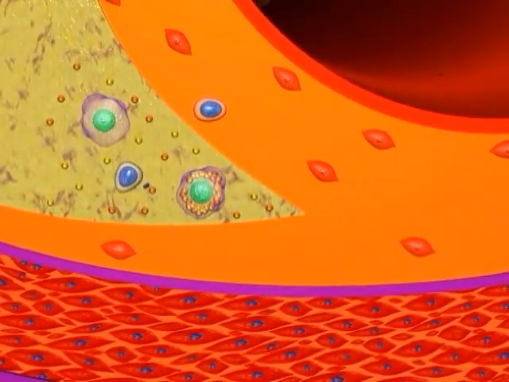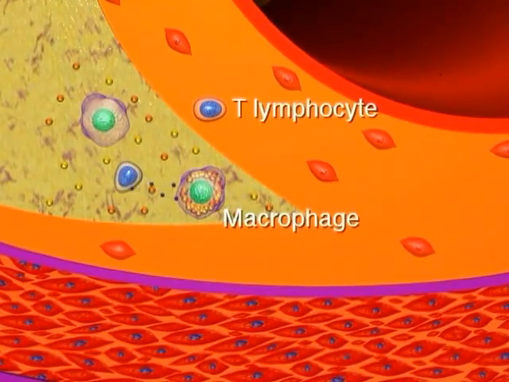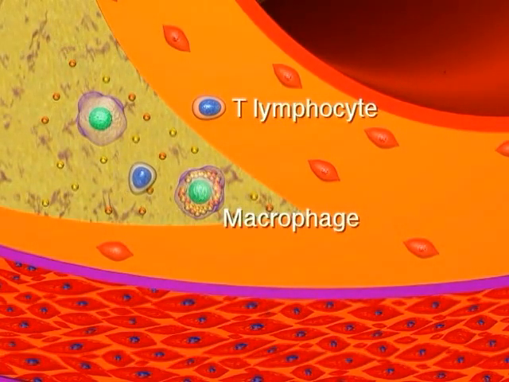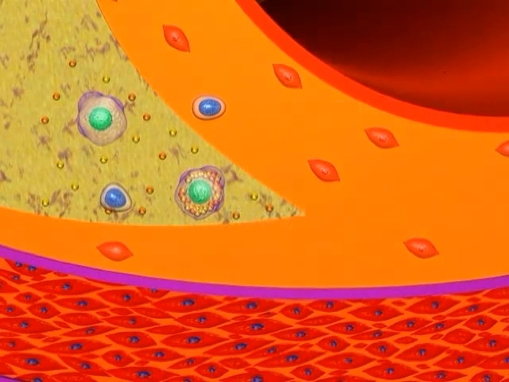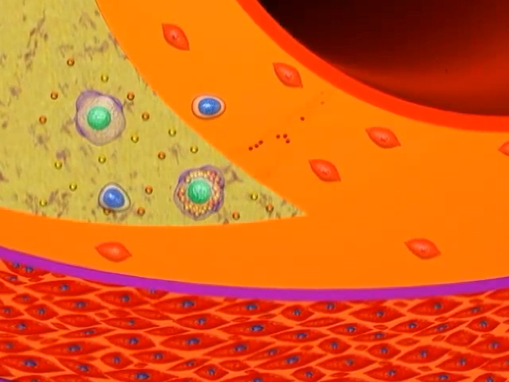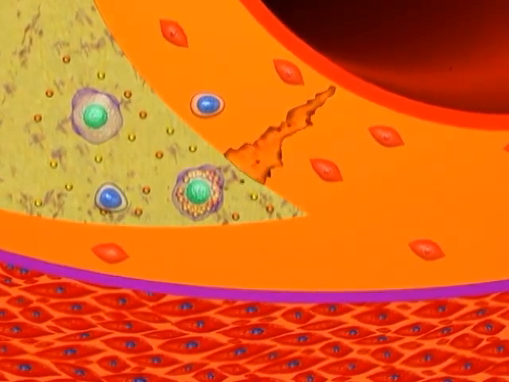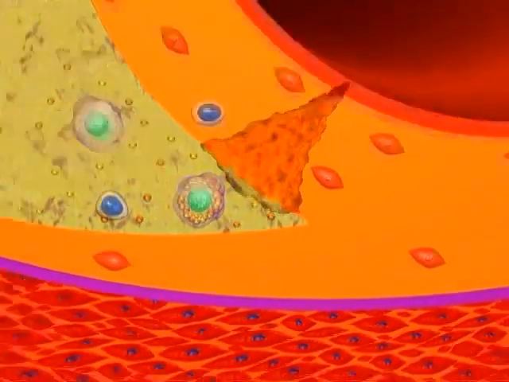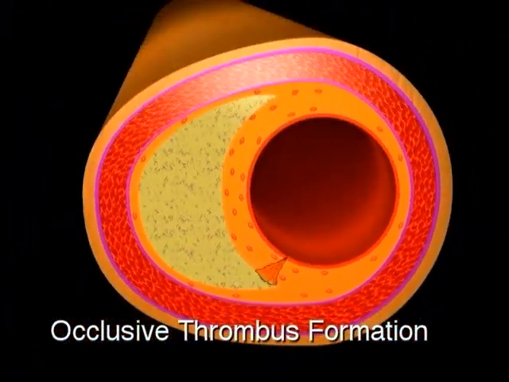Leukocytes, such as the T lymphocyte, can send signals to the macrophage, either soluble signals or it can activate the macrophage by contact. The activated macrophage can then secrete various mediators, including matrix metalloproteinases, which are enzymes that can weaken the collagen in the plaque's fibrous cap, making it susceptible to rupture.